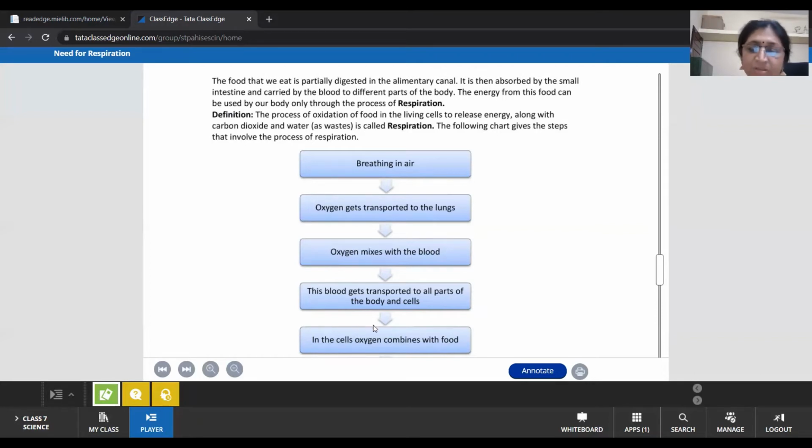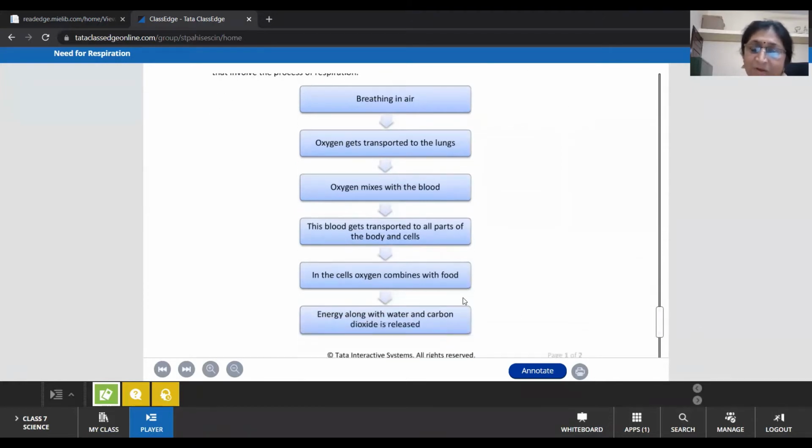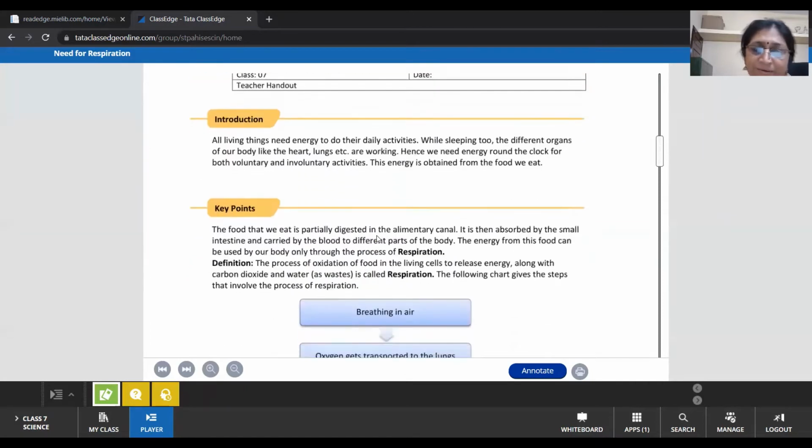Okay, so in the cell, oxygen combines with the food. And when we talk about the cell, which organelle is important, in which organelle does respiration, or this oxidation reaction, take place? That is the mitochondria. After this oxidation reaction, energy is released, and along with the energy, water and carbon dioxide are also released, and this water and carbon dioxide are released into the air, which we call exhaling. So this complete process we call respiration.